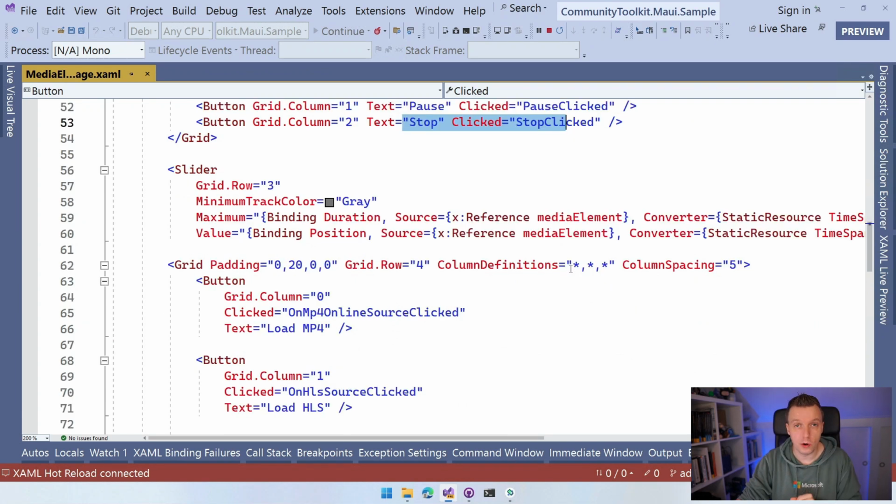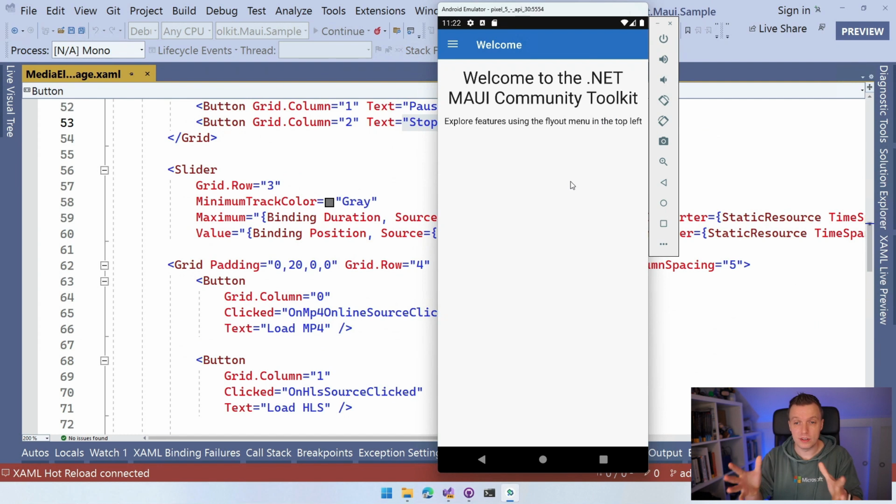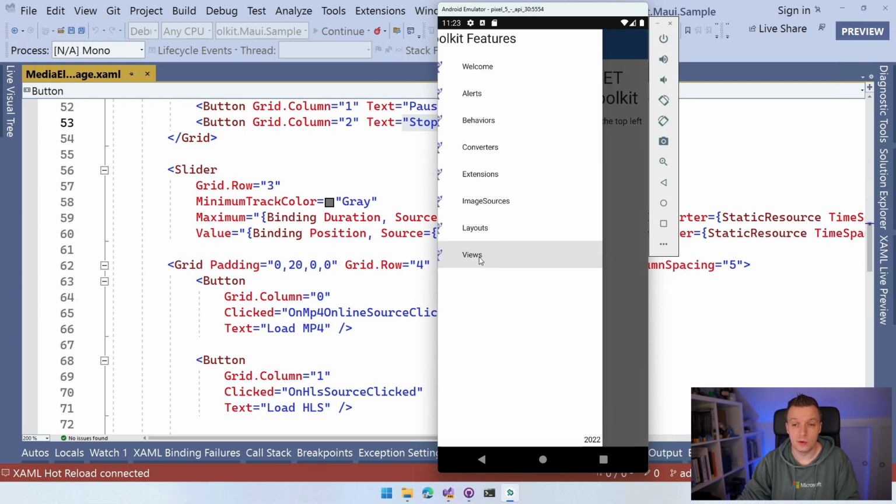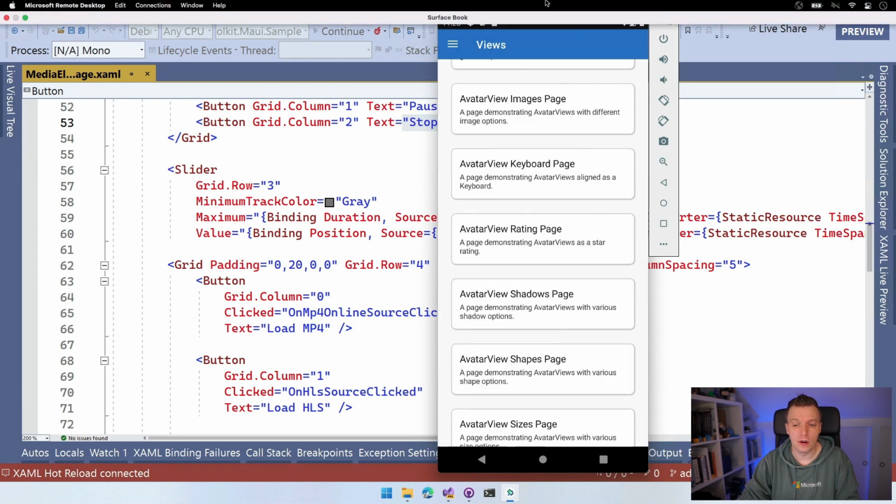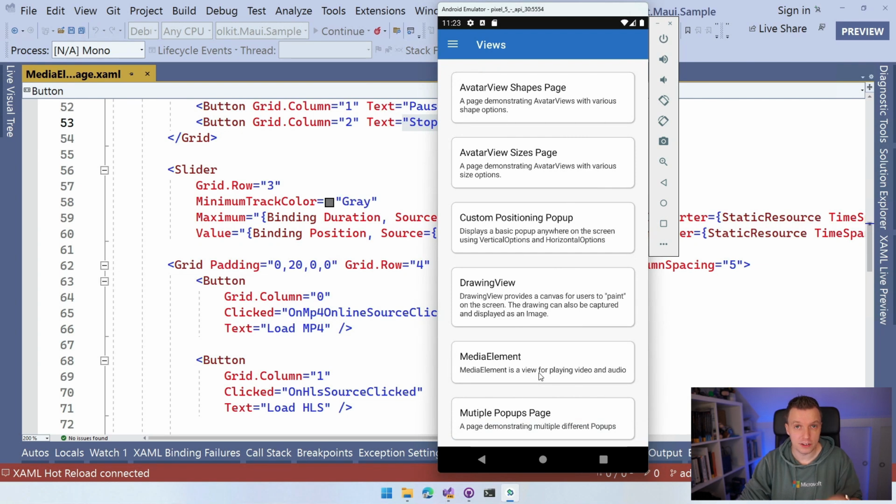Actually, let's just load up the sample in the Android emulator. I got that right here. So this is the .NET MAUI Community Toolkit sample app. And here in the flyout menu, you can go to Views, and then we can scroll down. If this is a little bit slow, that's totally because this machine isn't the best anymore. I use this for my public demos and whatnot, but it's not the fastest anymore. So the video will look like it's very slow, but that's totally my emulator and the machine right here. Don't worry about that happening inside of your code.